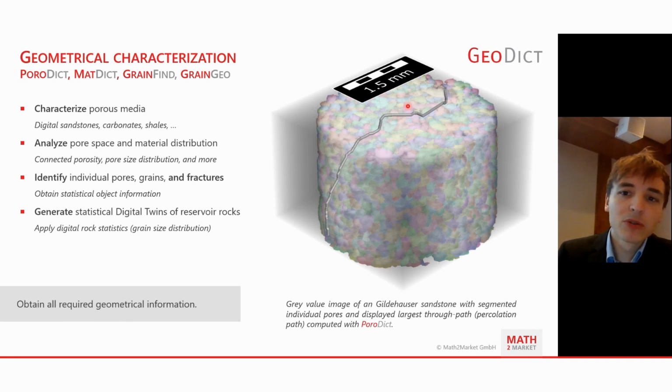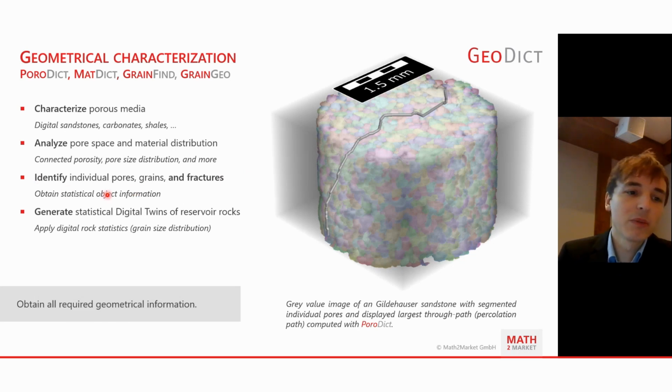First of all, in a digital routine core analysis workflow, you want to characterize the porous media. So you can have sandstones, carbonates, shales, and so on. And as you want to know how much hydrocarbons you have inside of your reservoir, you want to analyze the pore space, the size distribution of the pore space. So maybe a porosimetry is a good choice here. The connected porosity, unconnected porosity, the size distribution of the pores, and so on.